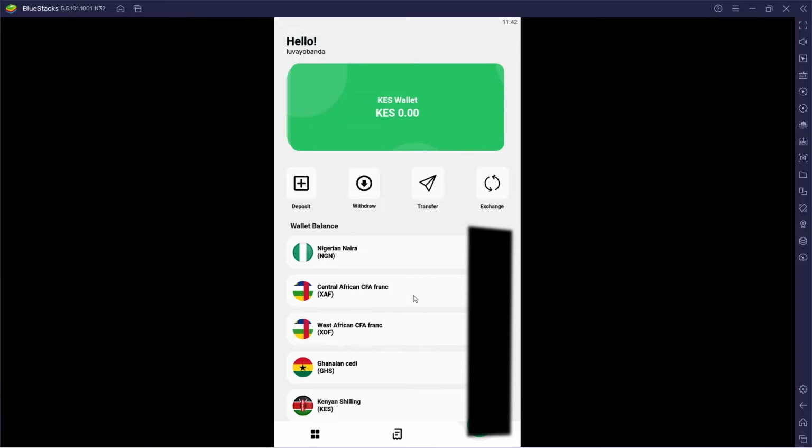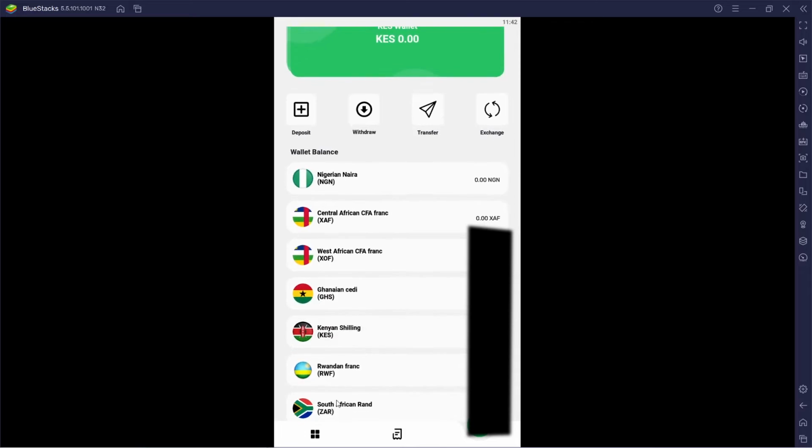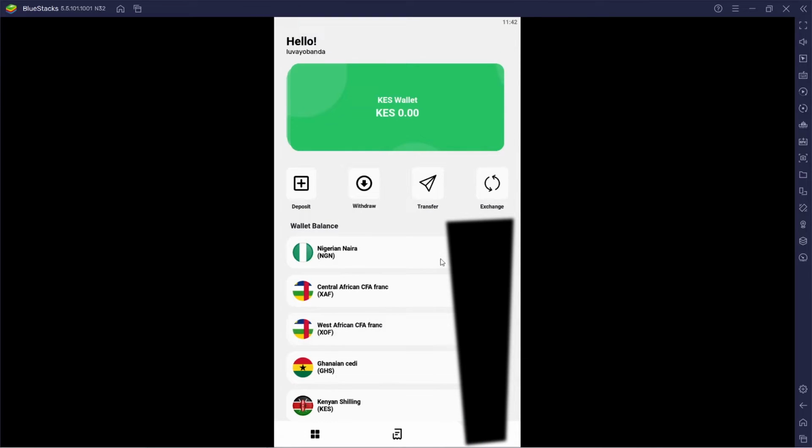And let's say if you wanna exchange it right here from Nigerian NGN to South African ZAR, you're just gonna go ahead, click exchange, then you can exchange, right? It's really simple like that, and it's quick.